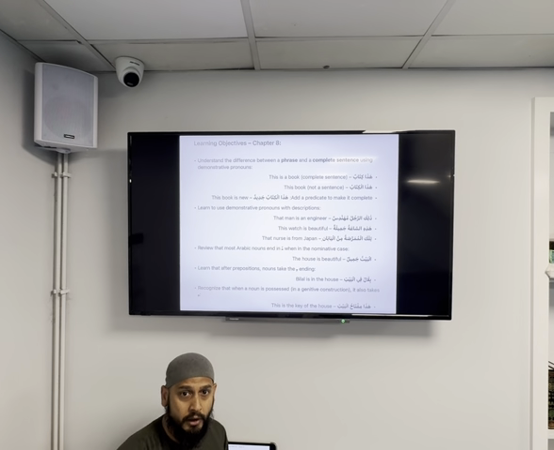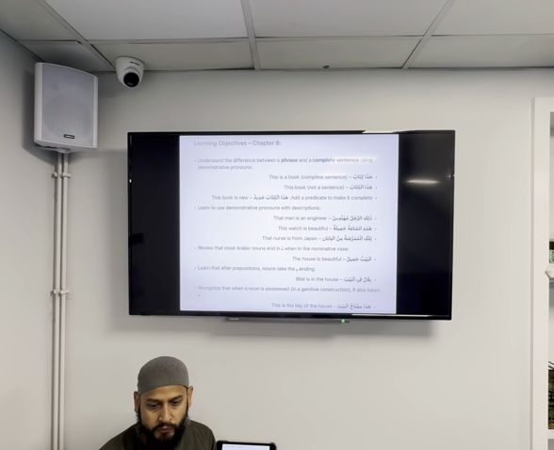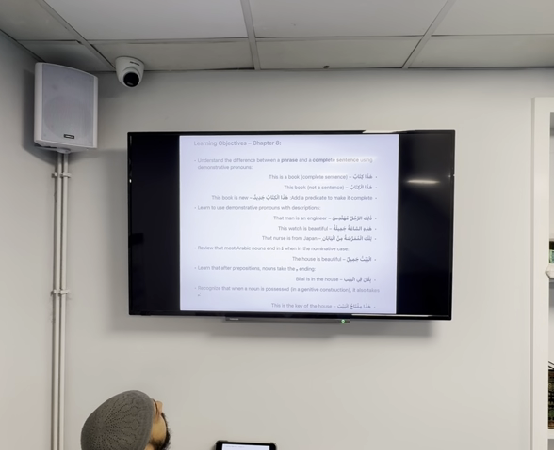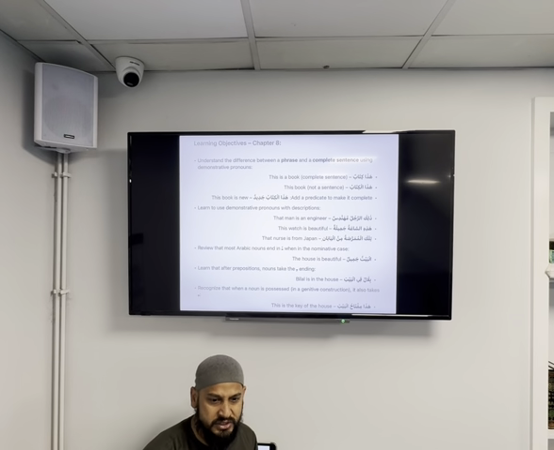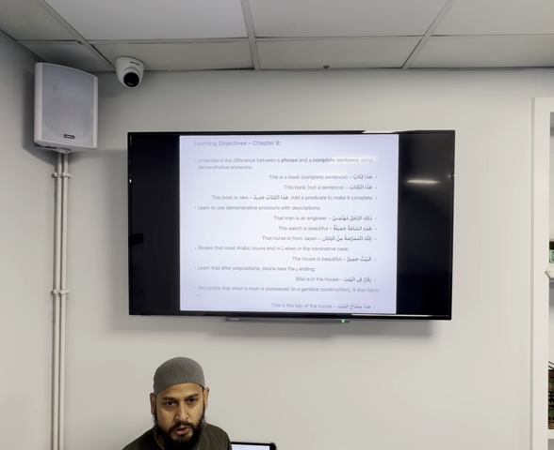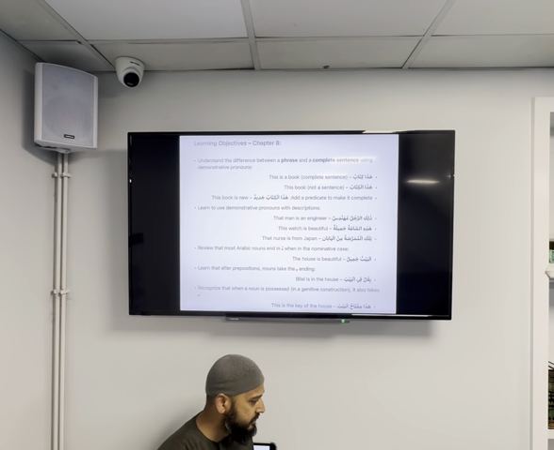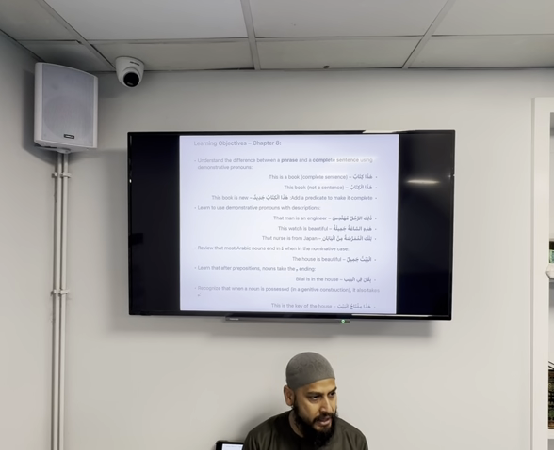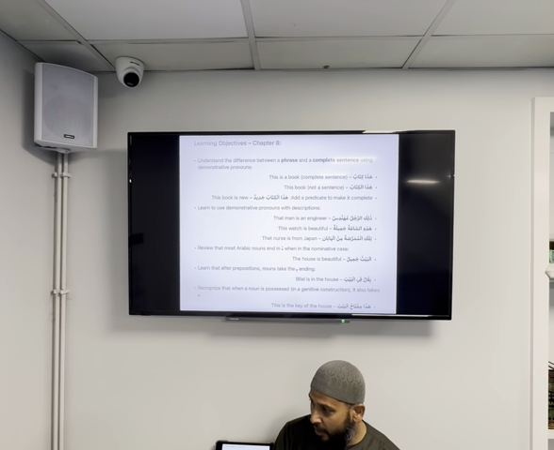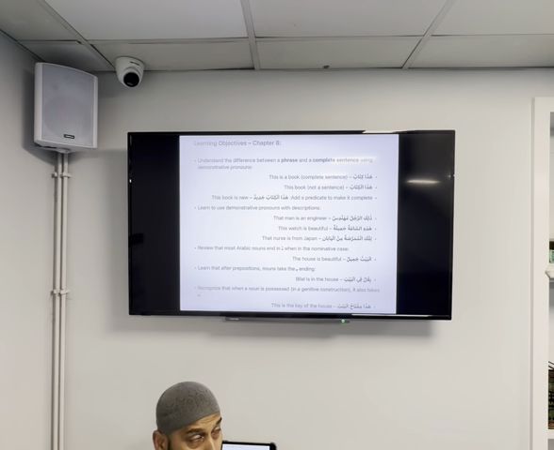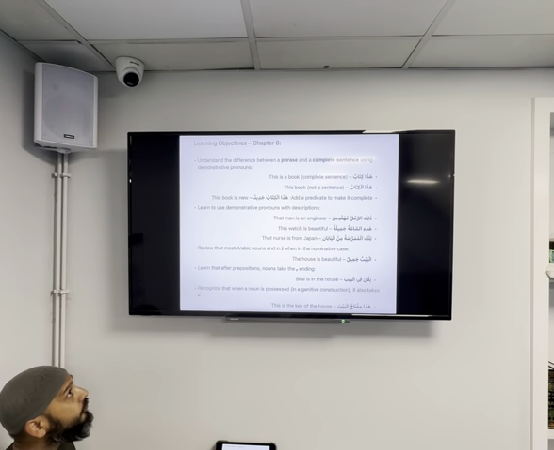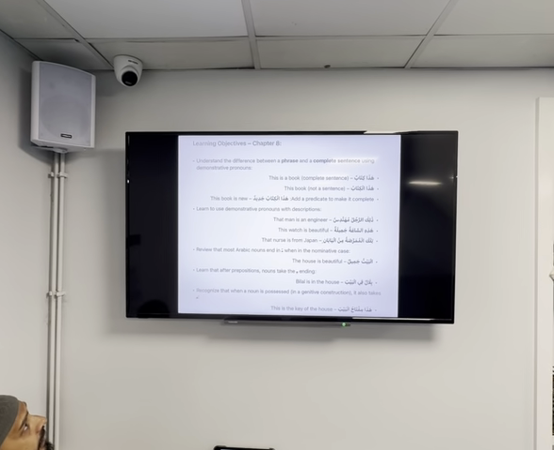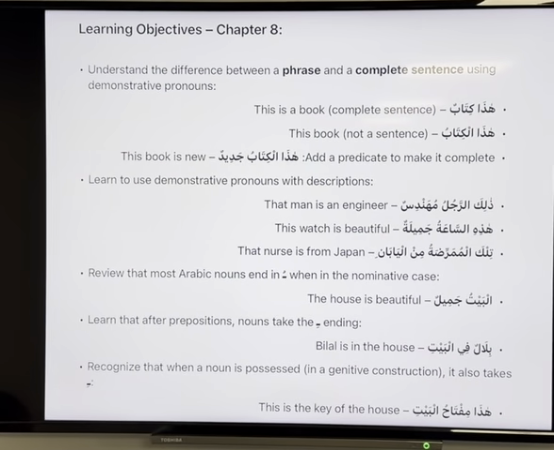So inshallah today we're going to start off lesson 8, and lesson 8 is a very important chapter. To start with, I've got some learning objectives that we need to fully understand in this lesson. And in this lesson there is something very, very important which is called al-badal. Okay, so inshallah we're going to start with badal soon. First of all, let's start off with looking at the learning objectives in this lesson.